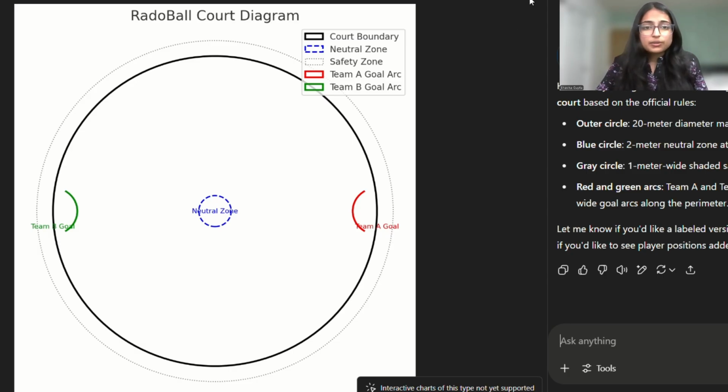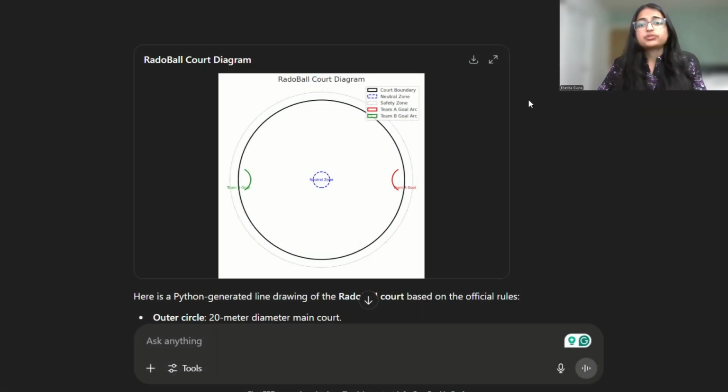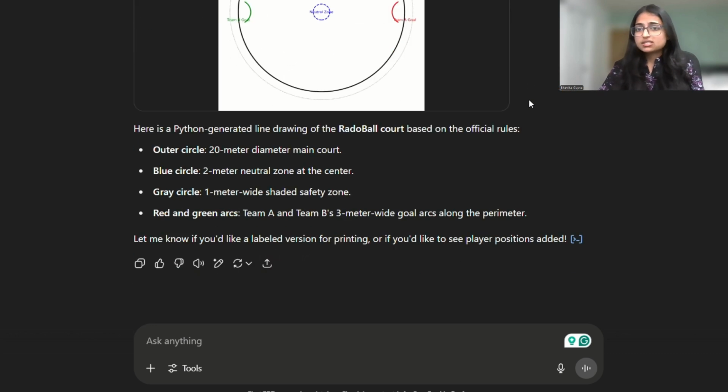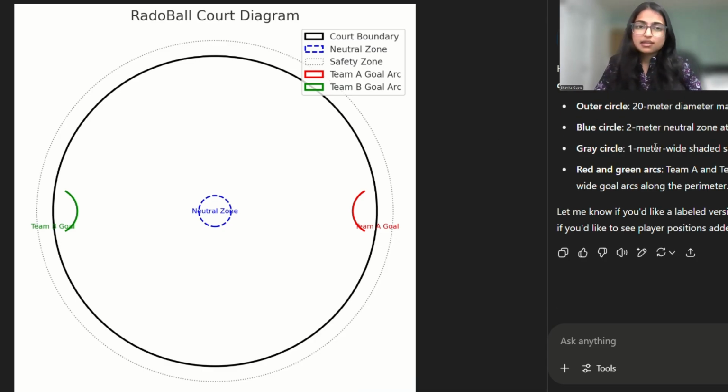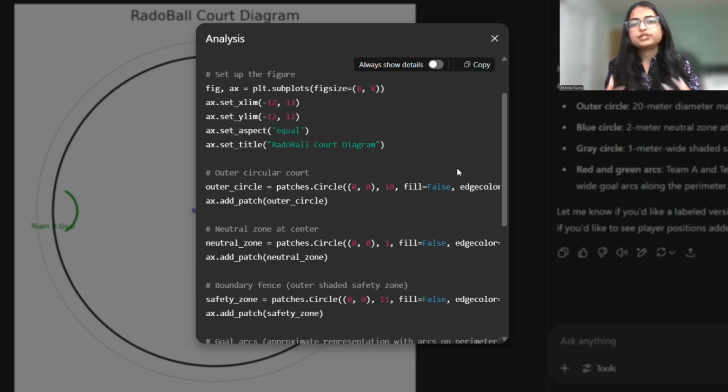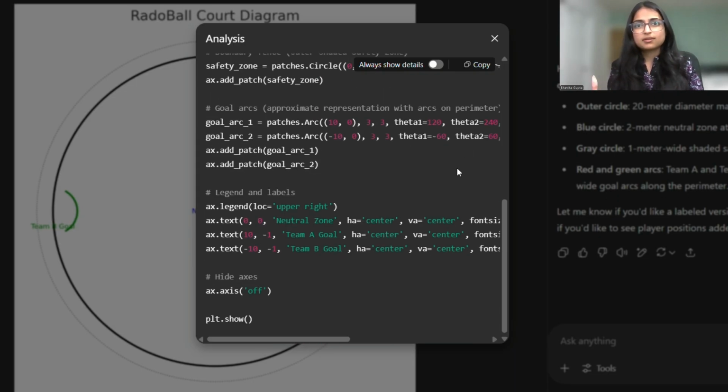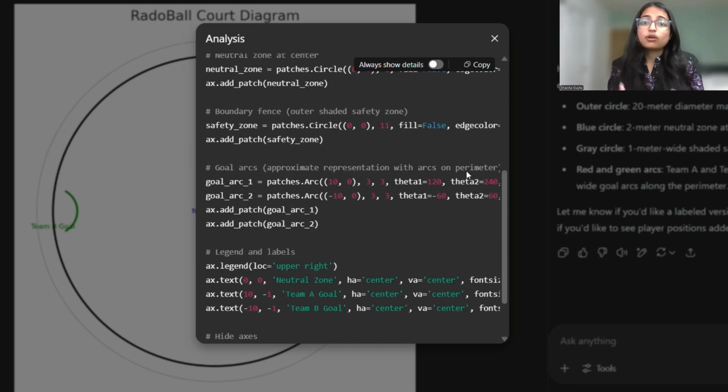And you can also see how it marks rules, areas, boundary zones, team positions, as if it's all used by referees, but all of it is completely made up, right? So it starts to hallucinate now and tries to show us that it's an official sport, but it doesn't know that it's all fictional.